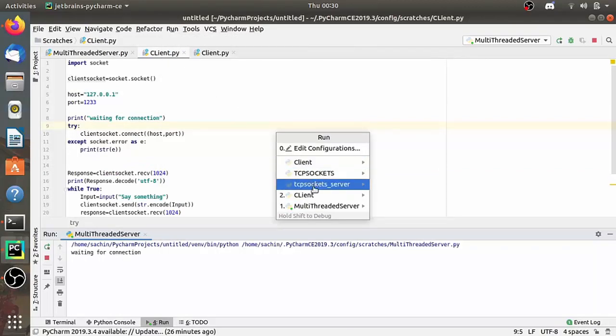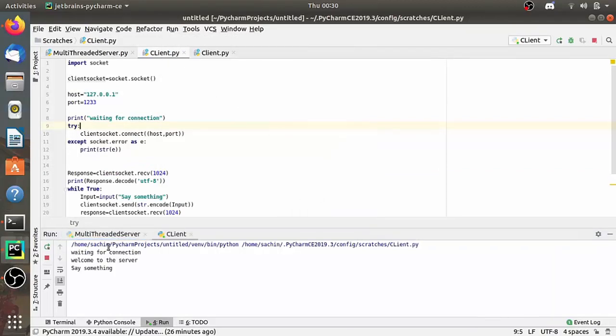As you see here, the output we are getting is waiting for new connection. And welcome to the server. And it is saying say something. Again, let's see the server output. As you see here, it is saying connected to this specified IP address and port. And here you see that it prints thread count is equal to 1. So the first client is successfully connected to the server.